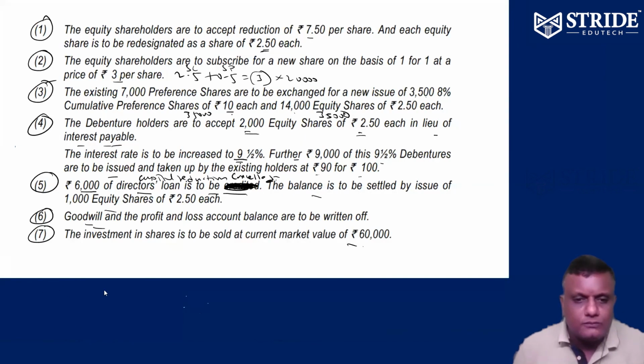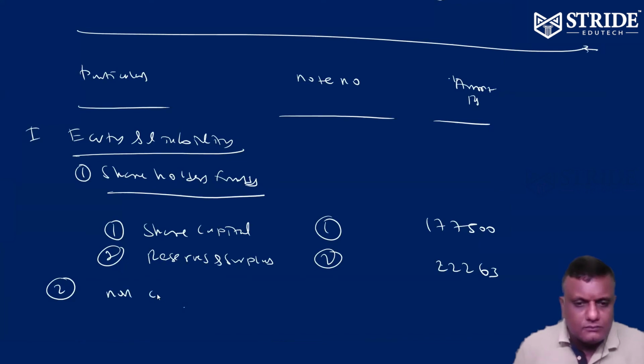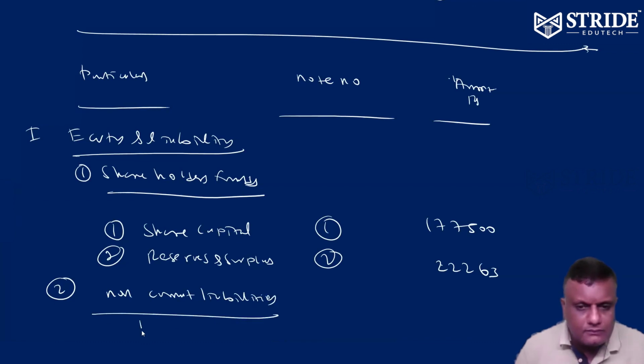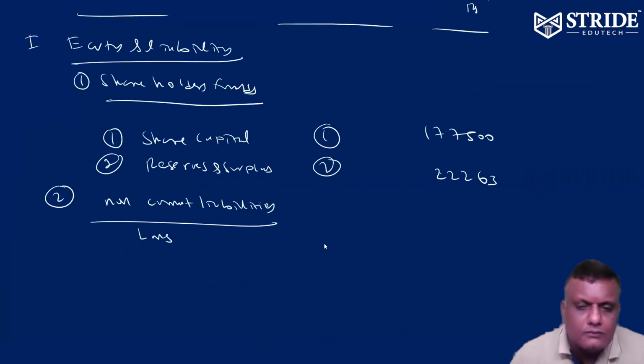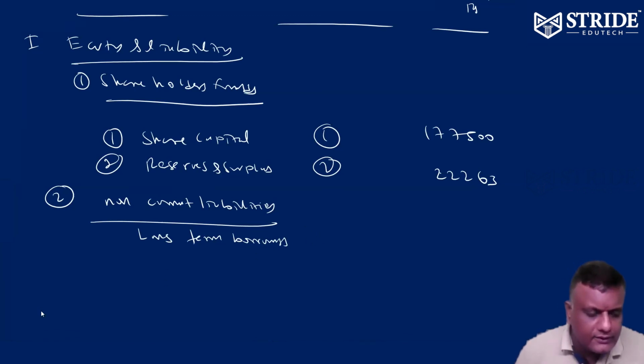Okay, number 2, non-current liabilities. Long-term borrowings. Long-term borrowings are going to be only the 9% debenture, I think.